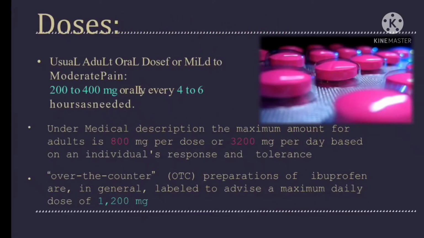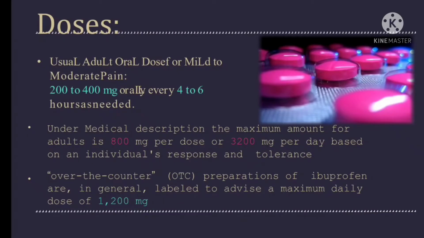Now the doses. The usual adult oral dose for mild to moderate pain is 200 to 400 mg. As I described, it is also available as DS, and this DS is 400 mg, taken orally every 4 to 6 hours as needed. Under medical prescription, the maximum amount for adults is 800 mg per dose or 3200 mg per day. It is based on the patient's condition, individualized response and tolerance, that means individualized therapy.